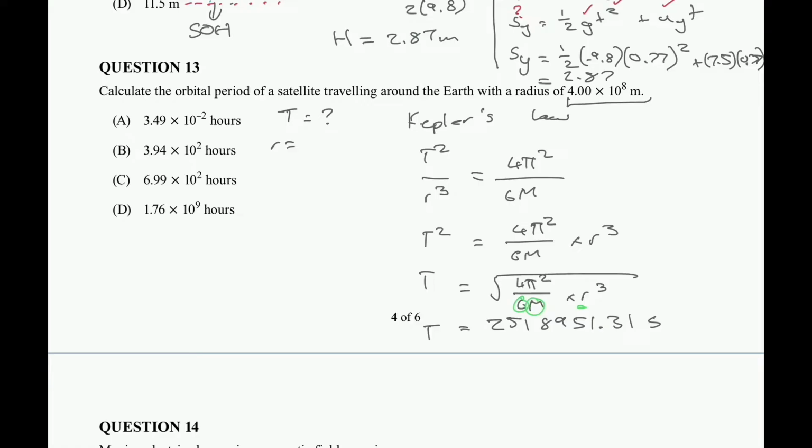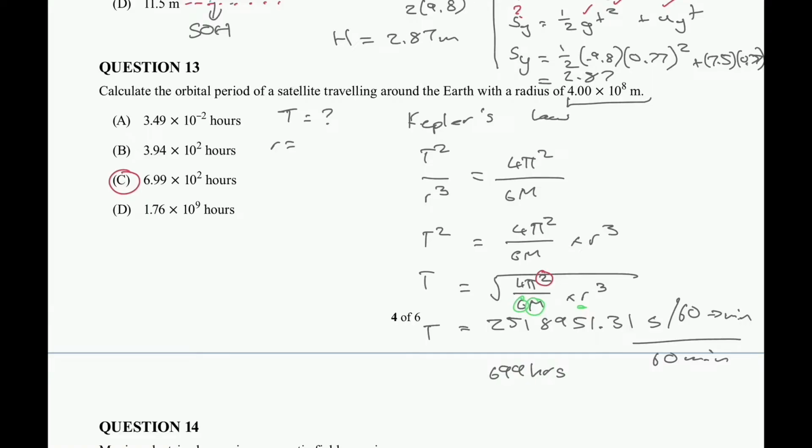So what do we do? We're going to divide the seconds by 60. That gets you it in minutes. And then I'm going to divide that by 60 one more time, and that's going to get my minutes to hours. I end up getting 699 hours. Now that is going to be 6.99 times 10 to the positive 2, so that's going to be option C. Now, if I forgot to do the pi squared, as I had done previously when I was working through the question, I ended up getting option B as my answer.